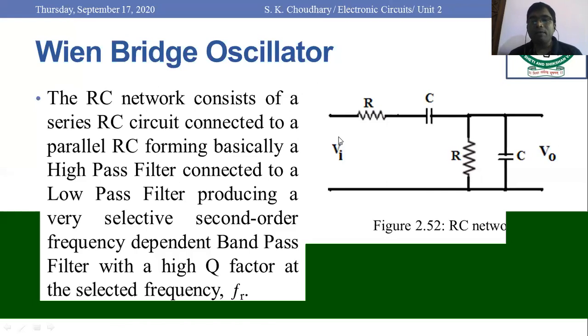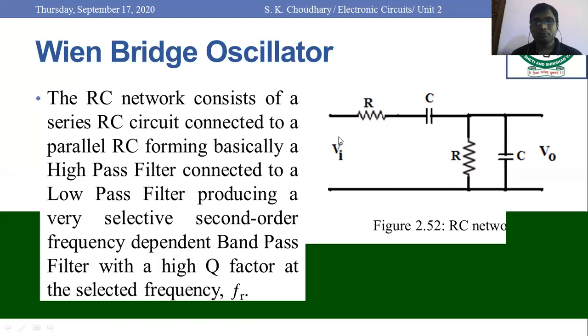So basically, a high pass filter would only pass the high frequency signals and block the low frequency signals. Similarly, the low pass filter would only pass the low frequency signals and block the high frequency signals. So in this way, what is the band pass? That would only allow the frequency between the lower cutoff frequency and upper cutoff frequency.